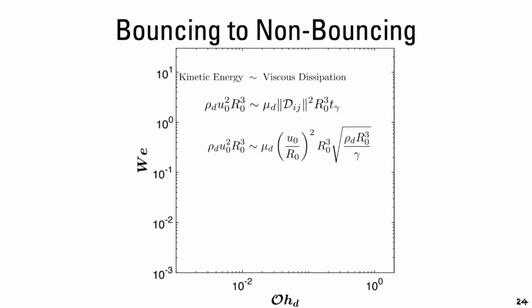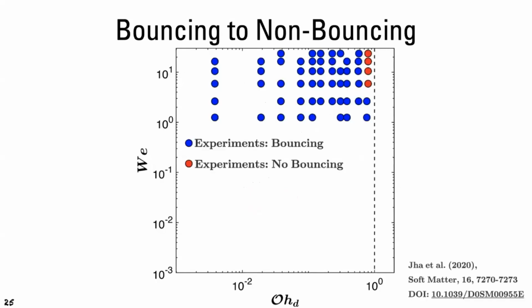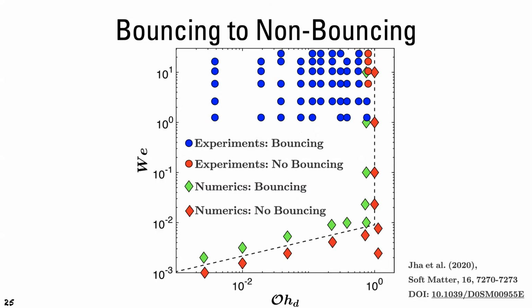And if we use these expressions, we get that if the Ohnesorge number is greater than 1, then the drop will no longer bounce, which is also what we saw from experiments, that very close to Ohnesorge 1, we see a bouncing to non-bouncing transition. And if we plot the numerical data points over here for high Weber numbers, we see that indeed beyond Ohnesorge 1, the drop doesn't bounce anymore, and before that, the drop bounces.